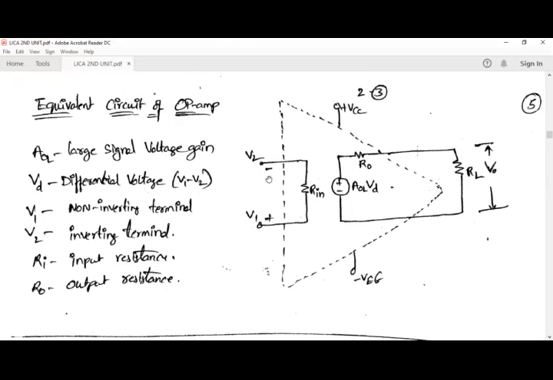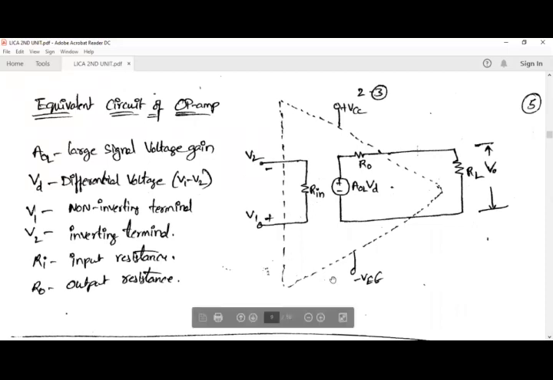Inverting indicates 180 degrees out of phase. So this is the non-inverting terminal and this is the inverting terminal. These two are the inputs, and Rin is the input resistance for an operational amplifier.